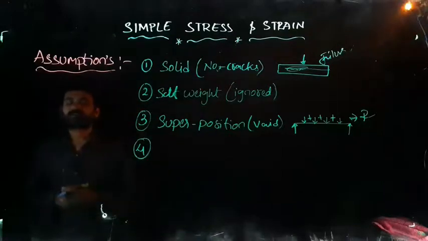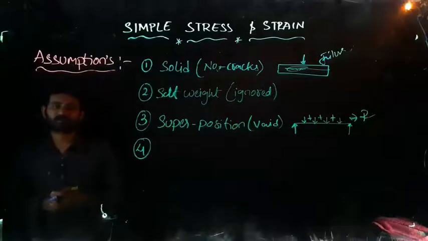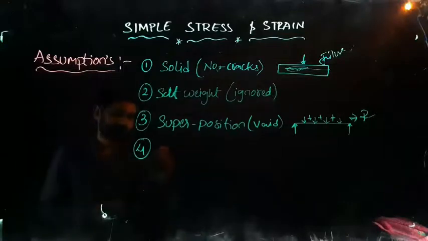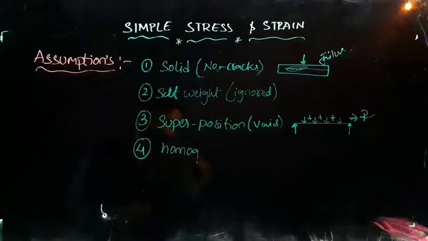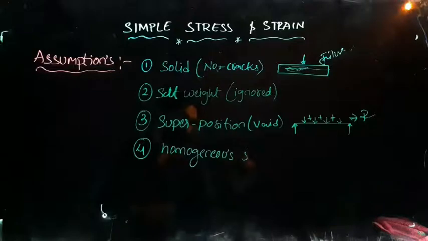Let us go for the fourth point. The fourth point is that the material should be homogeneous and isotropic.